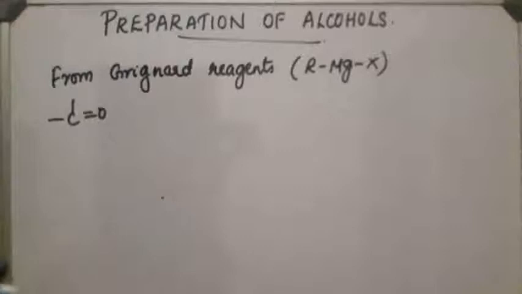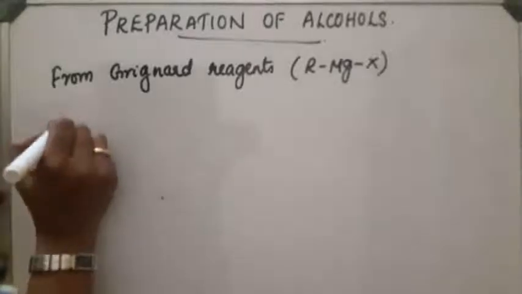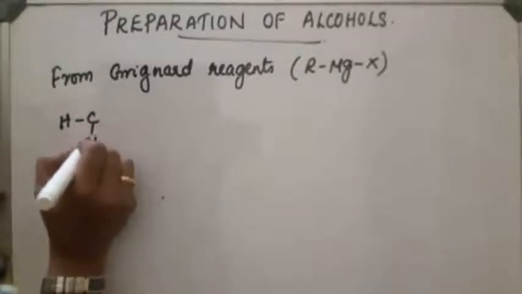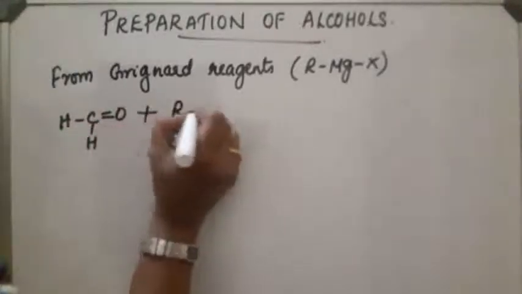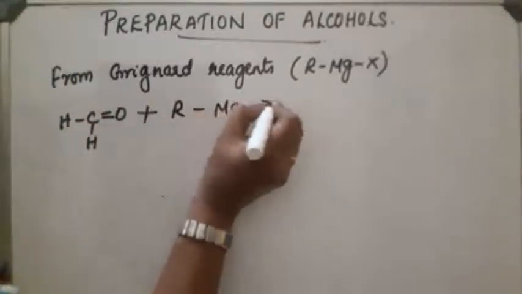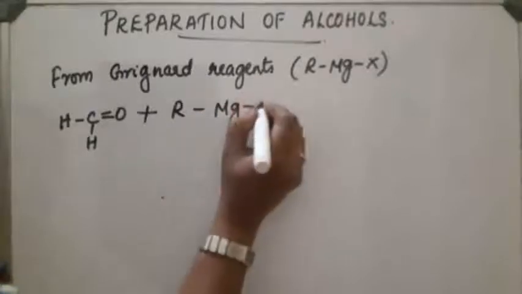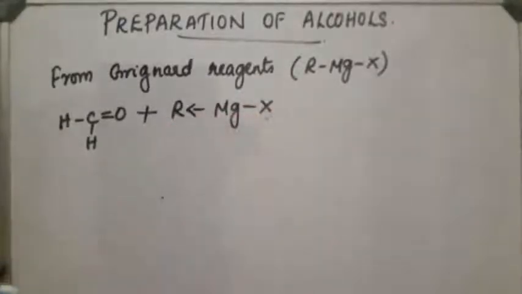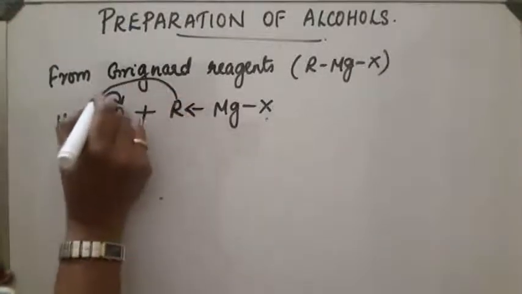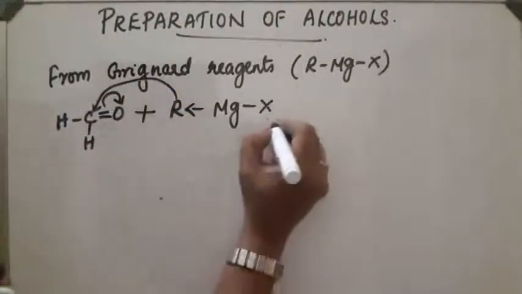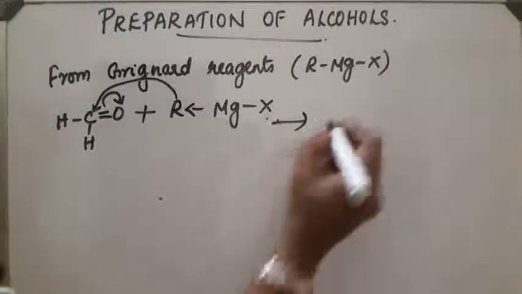So first let us take one example. Formaldehyde on reaction with RMgX. What will happen? R will come and attach here. An addition product will be obtained.